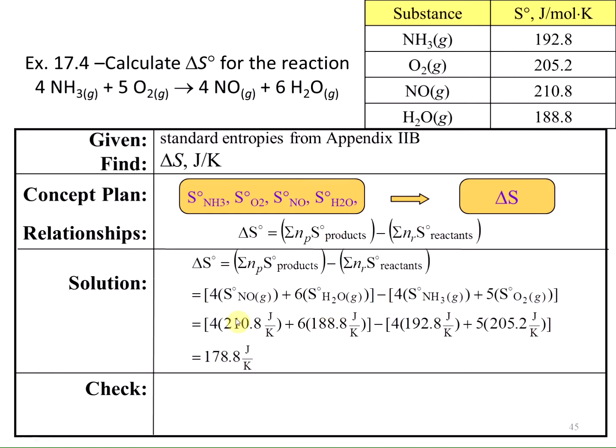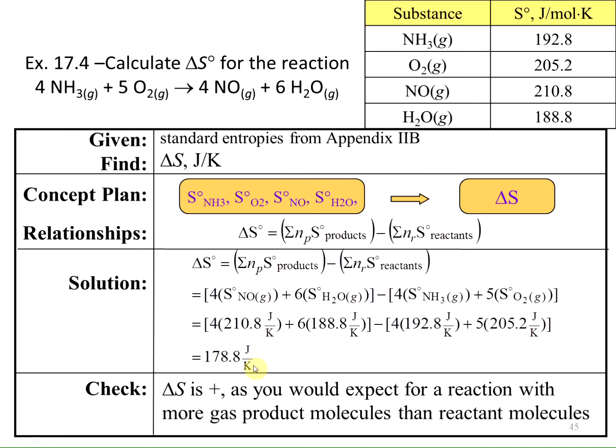So we sum this together, and then we're going to subtract out the sum of the entropies for the reactants. So this 4 comes from the fact that there are 4 ammonias at 192.8 apiece, and there are 5 oxygens. Each oxygen is 205.2 joules per Kelvin. So when we put this into our calculator, we should get a value of 178.8 joules per Kelvin. And this is a positive change in entropy.